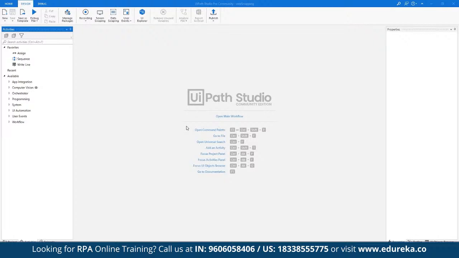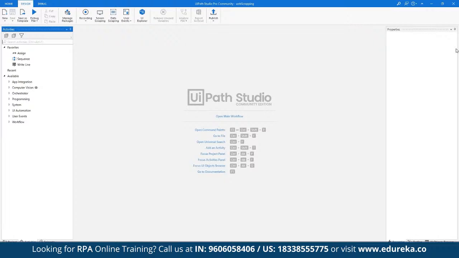First of all, we have the options to create, save, and execute the project. As we can see here from the left sidebar, we can create a new project. Here we can save it as a template, or run the automation. Once we are done with defining all the processes, we can run it, or we can simply debug the